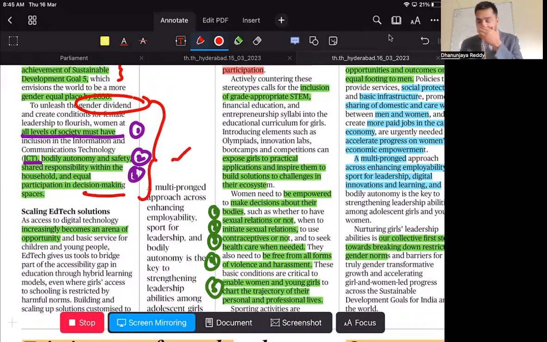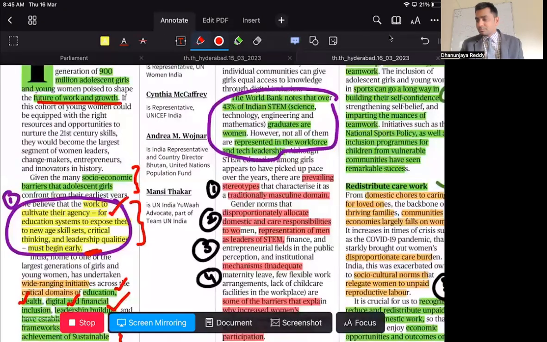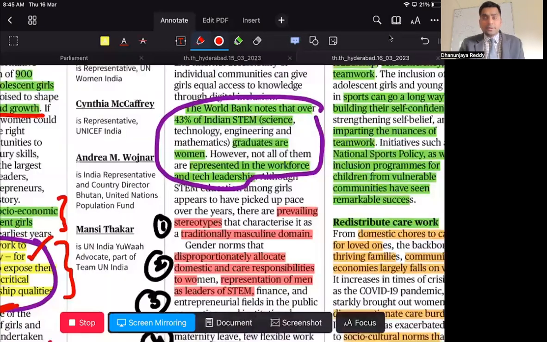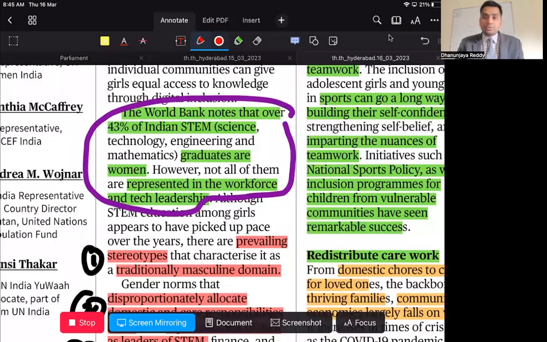That is very required. Next, the World Bank recently said that in STEM courses, that is science, technology, engineering, and medicine, Indian women represent 43%. However, one irony is this: though they are present in good numbers in higher education, they are not turning out to be employees in that domain.